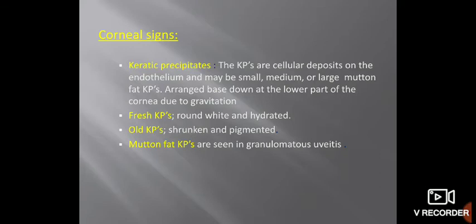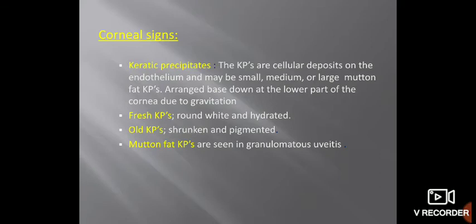There are different ways to identify whether the KPs are fresh or old. Fresh KPs are mostly round, white, and hydrated. Remember, old KPs are shrunken and pigmented. Fresh KPs are not pigmented, and they are round, while old KPs are shrunken.